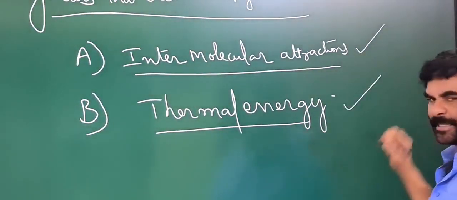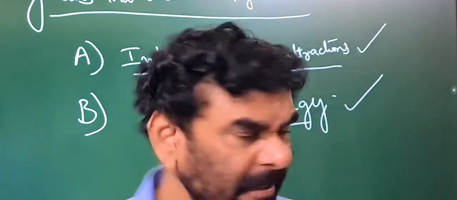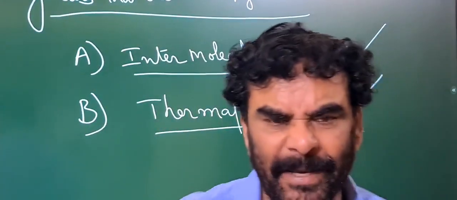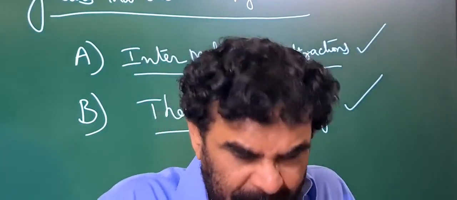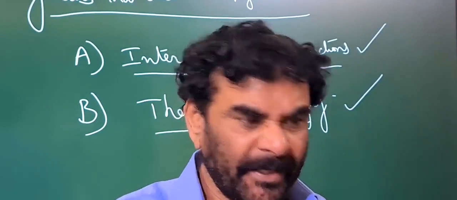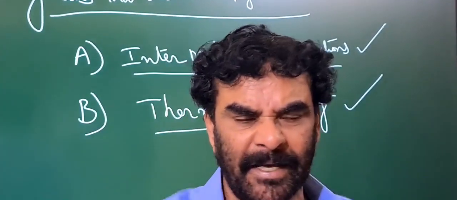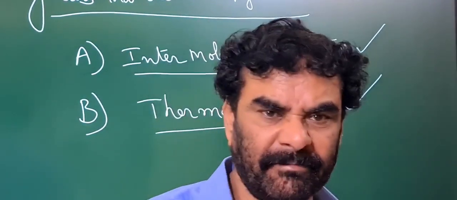This thermal energy is responsible for the disorderness of the system. Through this energy, molecules try to move from one place to another. With the energy possessed by the molecule, it tries to overcome the attractions present around it, come out of those attractions and become free.